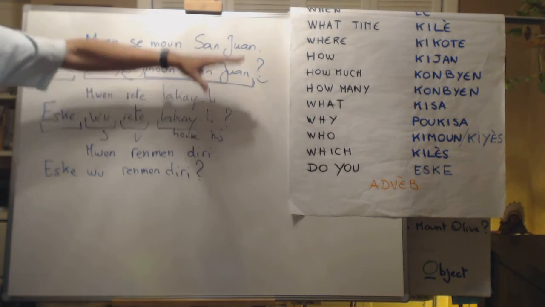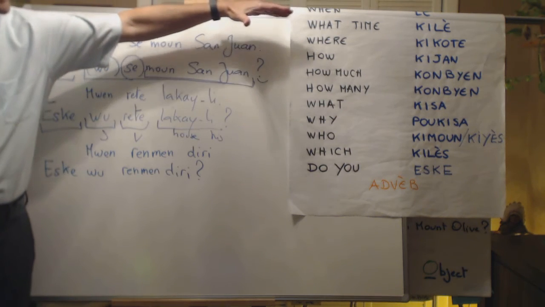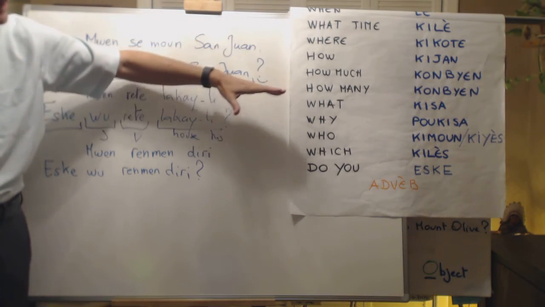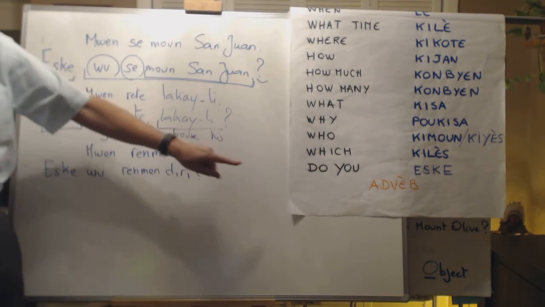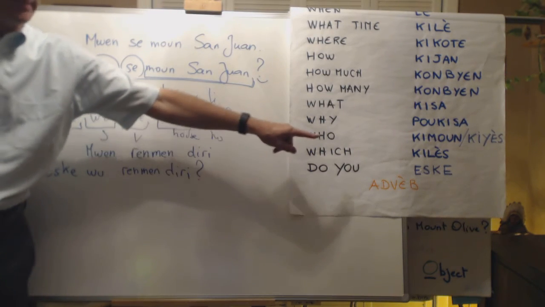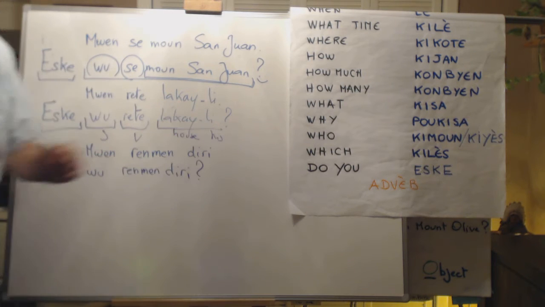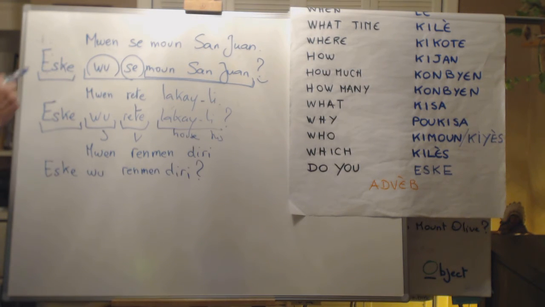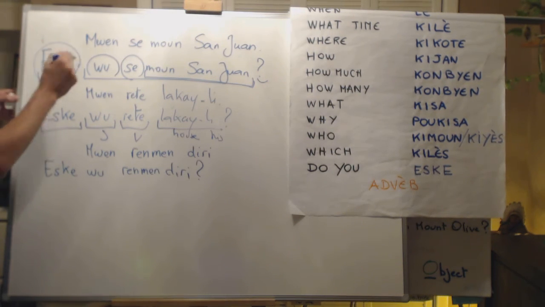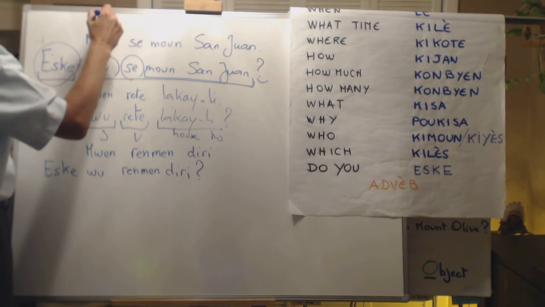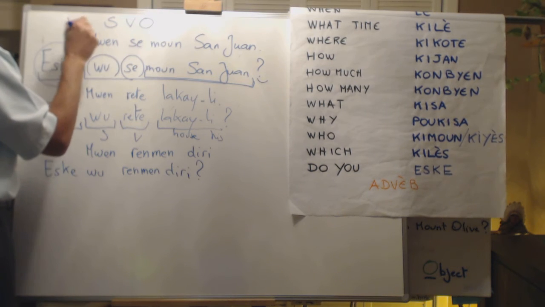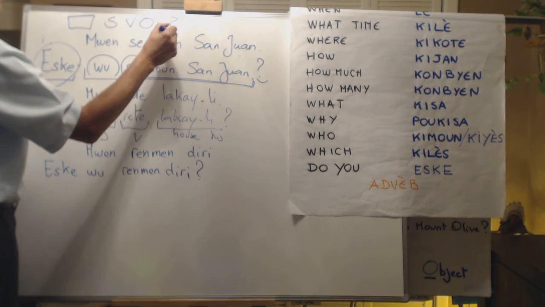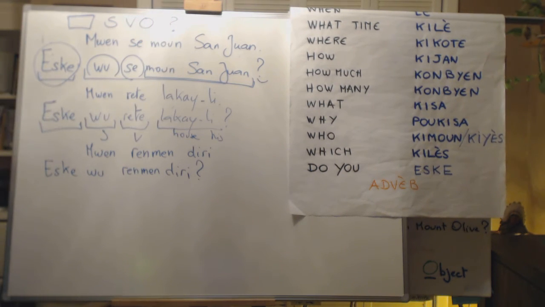The key questions with these adverbs, qu'il est, qui côté, qui Jean, combien, qui ça, pour qui ça, qui moun, qui est, qui laisse. And then we have the do you questions with eske. And those are very simple because the structure behind eske is the regular one, which is subject, verb, object. You add eske in the front and a question mark at the end. And you have your question and the structure is correct.